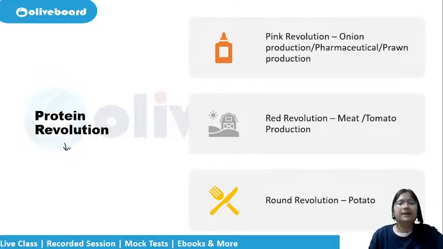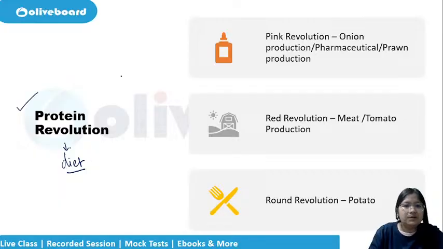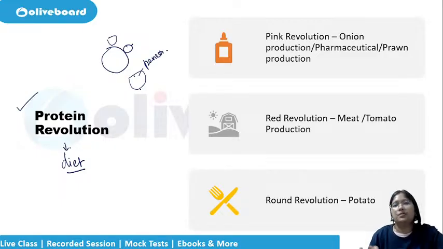Now see, many of the studies have revealed that the Indian diet has less protein in it. So now we have taken up the protein revolution, which is to emphasize that in the Indian diet which lacks protein, because the majority of the part we take is rice or roti, which is carbs. Veggies are less, fruits are less, and one source of protein, be it paneer, be it dal, or be it egg, that is very much important.